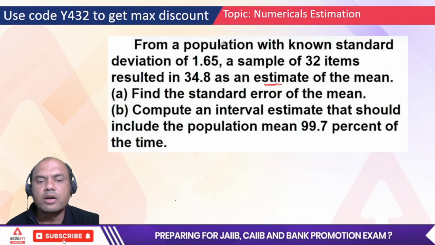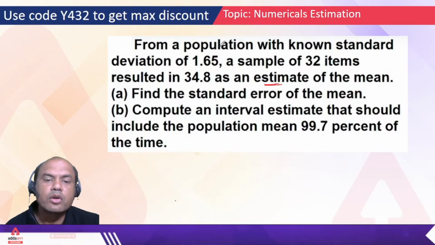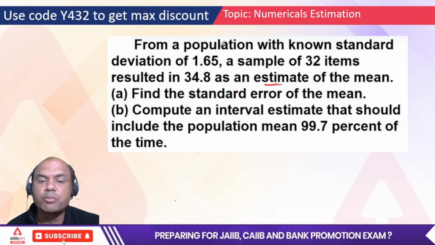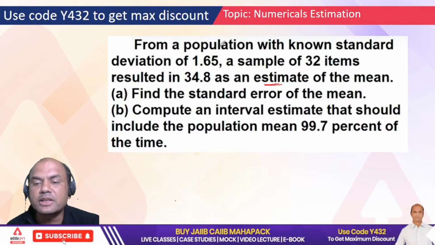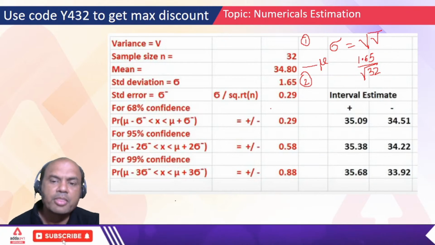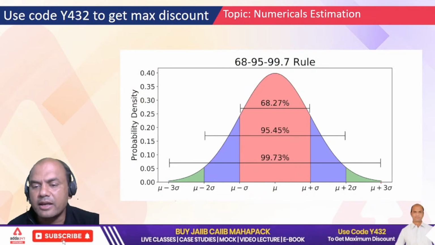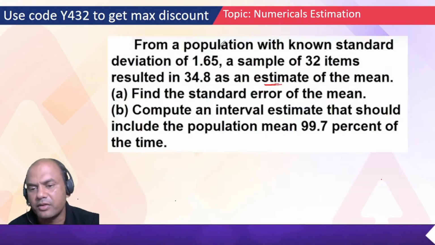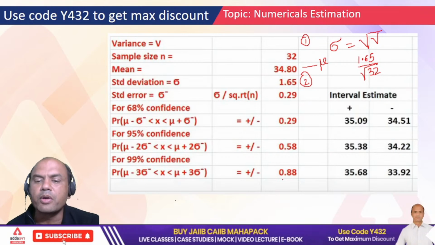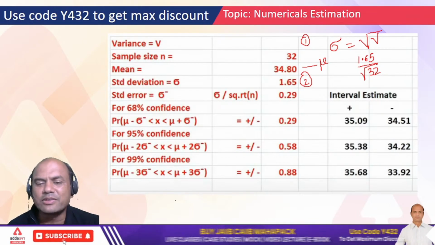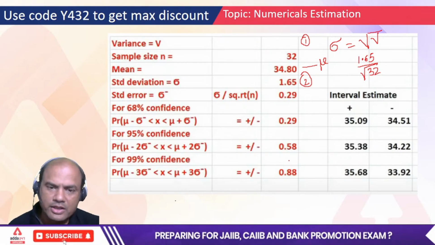Now what do we want? This first answer is received: find the standard error of the mean. Got the answer. Compute the interval estimate that should include the population mean 99.7% of the time. Means we want it for the 99.7% confidence level. Keep it very simple. What is the rule for 99.7? 3 psi, where psi is the standard error. So I'll multiply this by 3. 0.29 into 3 comes out to be 0.88, roughly 0.87, 0.88. If you take 0.3, it will be 0.9. Not an issue.